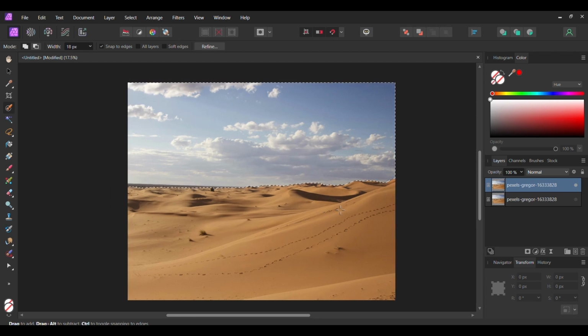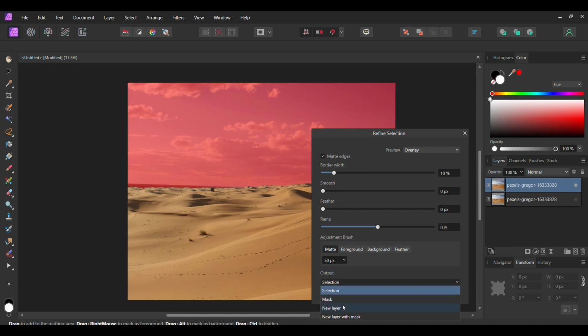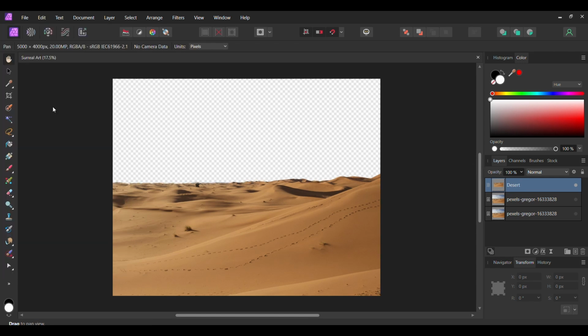Then press Ctrl, Shift, and I to invert the selection. Go to the Context toolbar and hit Refine. In the output, select New Layer and hit Apply. Label the layer Desert. Now go to File, Open again.